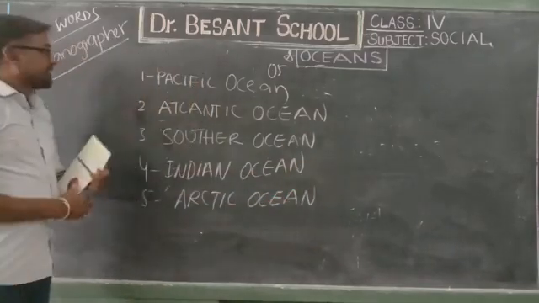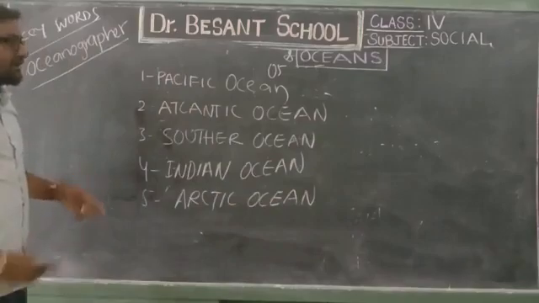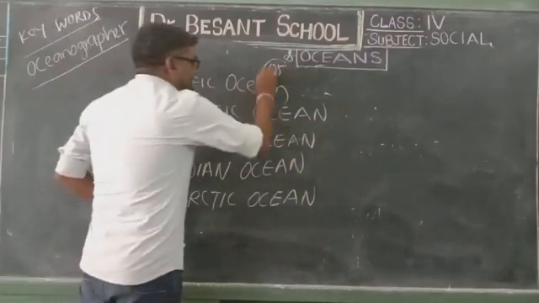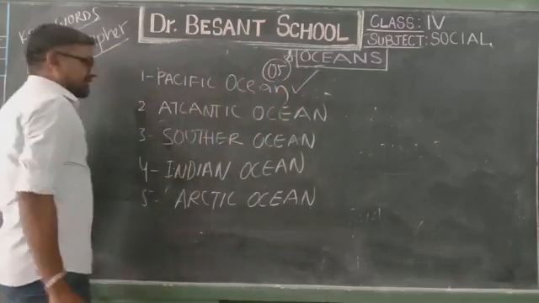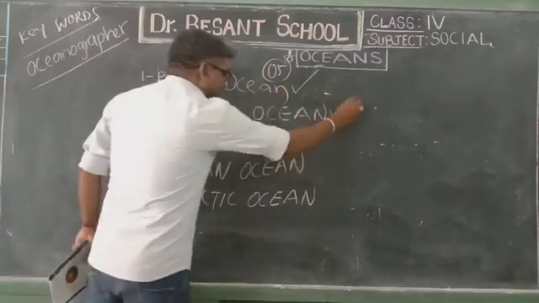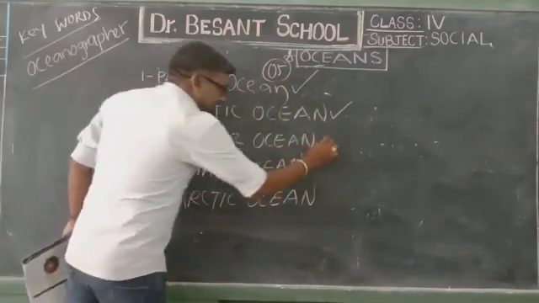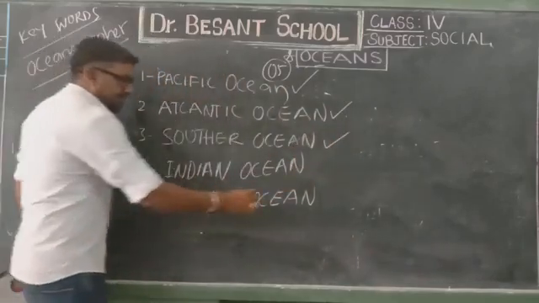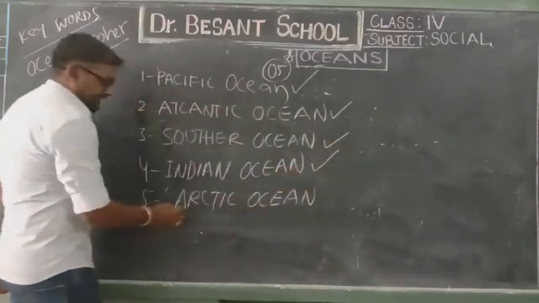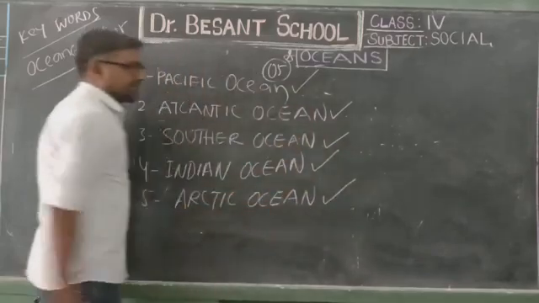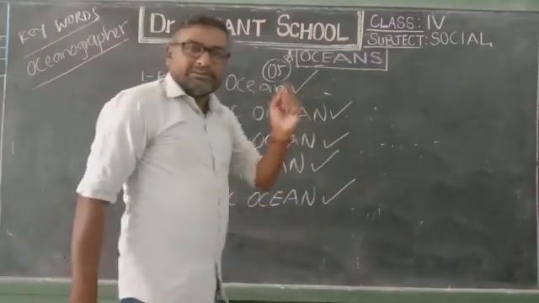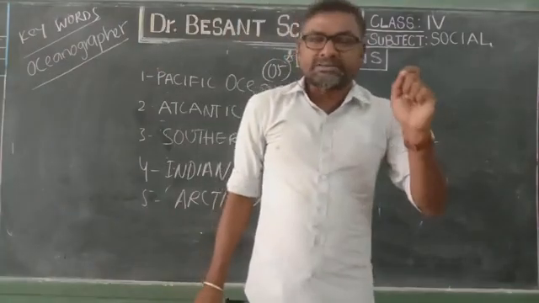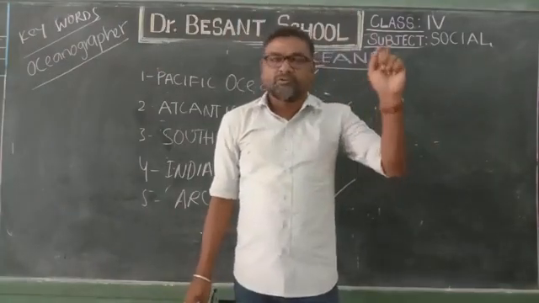Arctic Ocean. You see, there are five oceans, namely Pacific Ocean, Atlantic Ocean, Southern Ocean, Indian Ocean, and Arctic Ocean. Coming into the Pacific Ocean, the Pacific Ocean is the biggest ocean among all the five oceans.